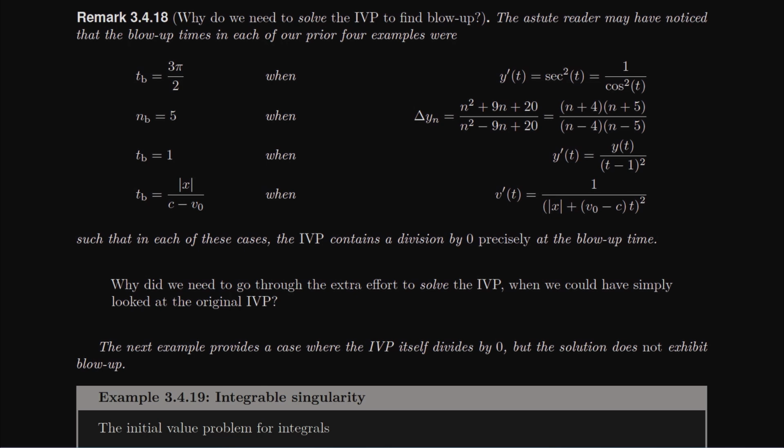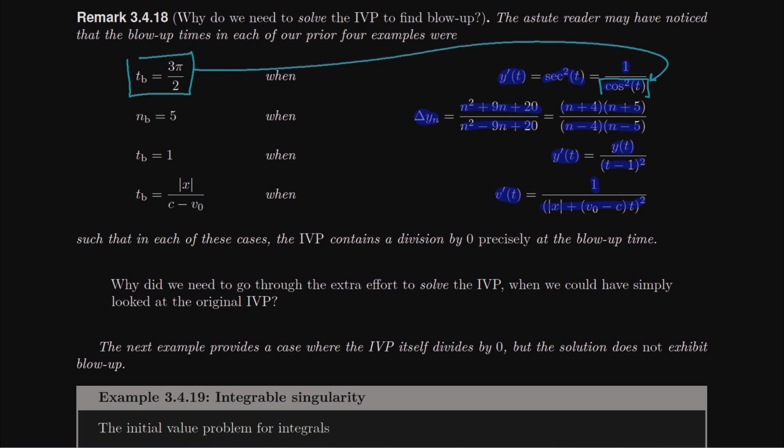some of you who've been paying attention now may have noticed and have questions about. If we look at the previous examples, the equations we were solving, the first example, we had y prime was secant squared, which is equivalently 1 over cosine squared. Our second one, we had the finite difference of y, was this ratio that we were able to factor. In the third case, we had y prime was y divided by t minus 1 squared. In the last case, we had this acceleration, which was 1 over absolute x plus v0 minus c times t squared.